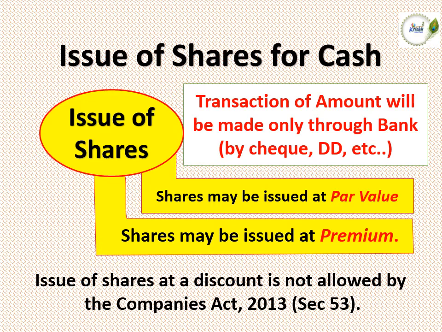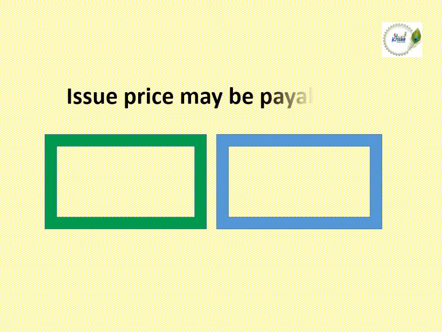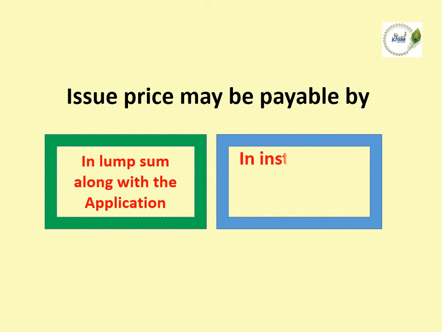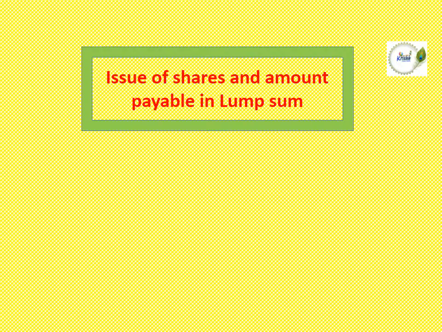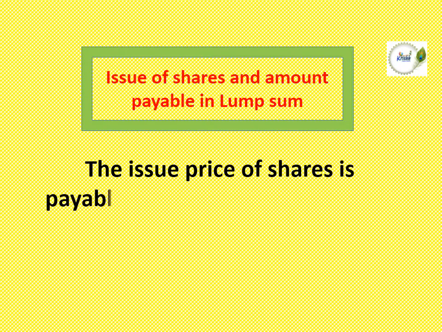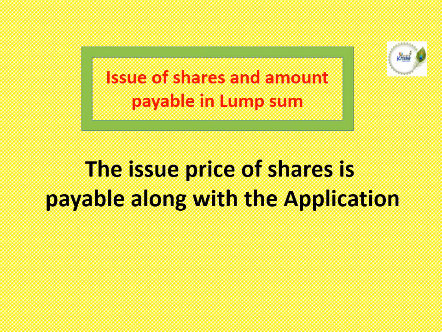Discount is not allowed. When the shares are issued for cash, issue price may be payable either in lump sum along with the application or otherwise in installments at different stages. Let us see the first method, issue of shares and amount payable in lump sum. That means the issue price of shares is payable along with the application. When the application is received by the company, at the same time the total value of the share will be received by the business organization.